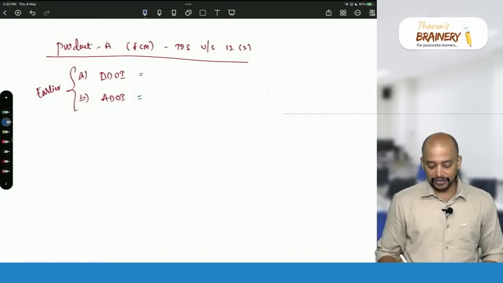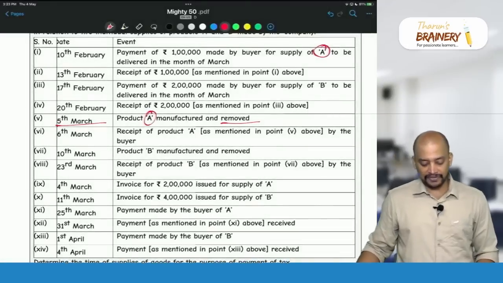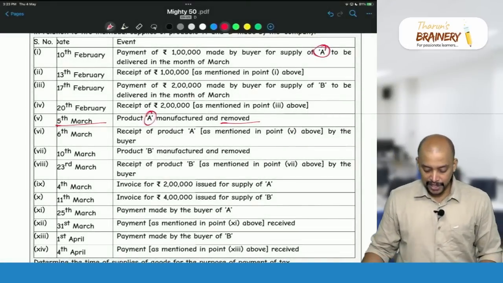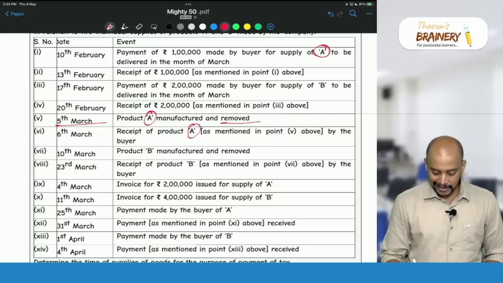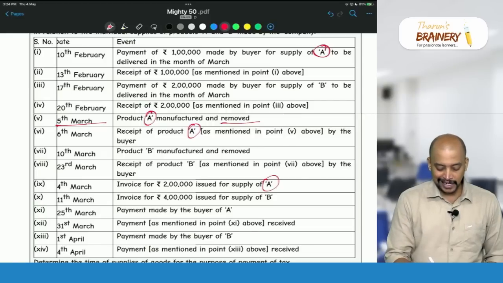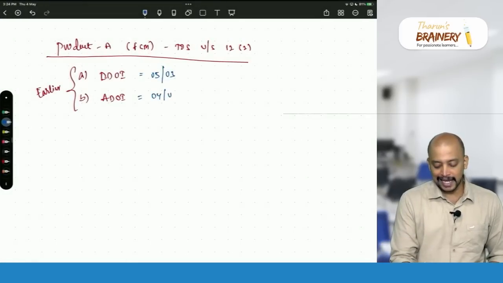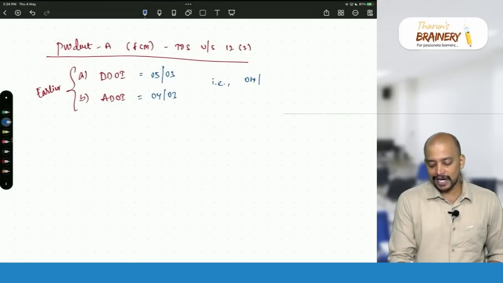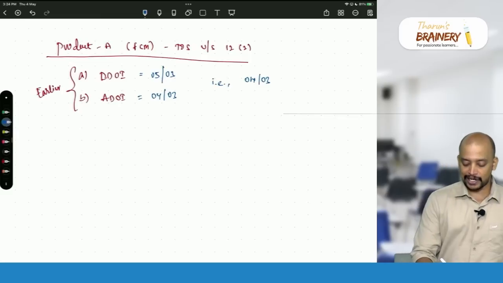Therefore, 5th March will be taken as the due date of invoice. Then, actual date of invoice: what is the date on which the invoice is issued for A? Product A invoice is dated 4th March. So 4th March will be taken as the actual date of invoice. Whichever is earlier, therefore, 4th March will be taken as the time of supply with respect to product A.